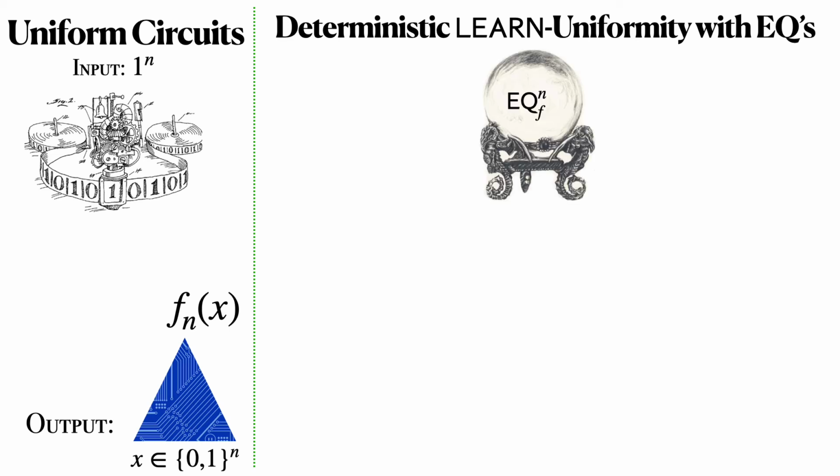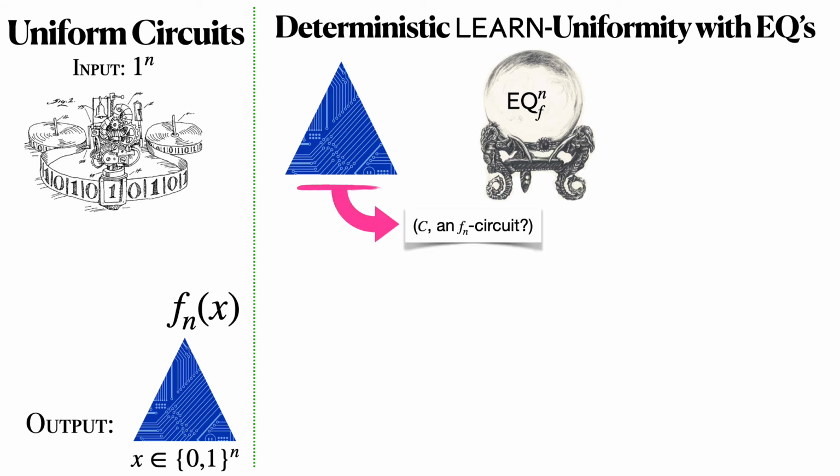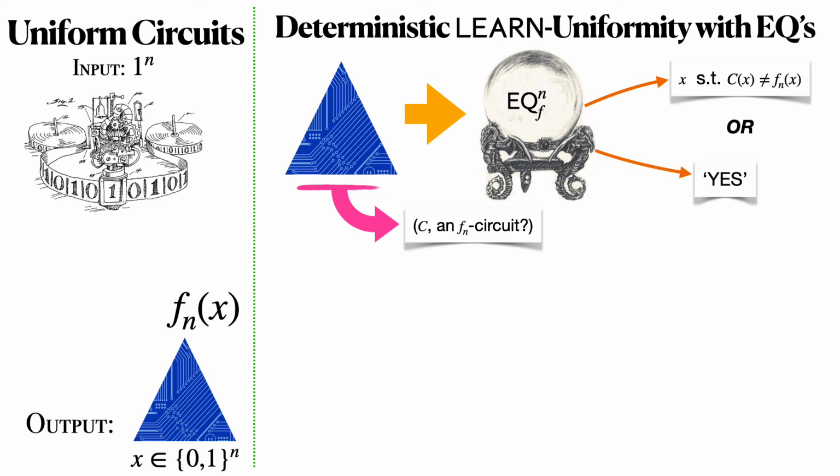An equivalence query is an oracle where if you have a circuit and you want to know if it is a correct circuit for the function f on n bits, you feed it to the oracle, and it will either answer with a counterexample, a specific n-bit string such that the circuit gets that string wrong compared to f, or it will say, yes, you've got the right circuit, good job.